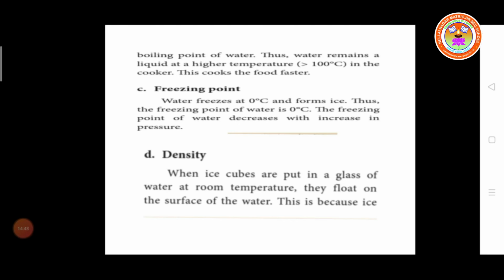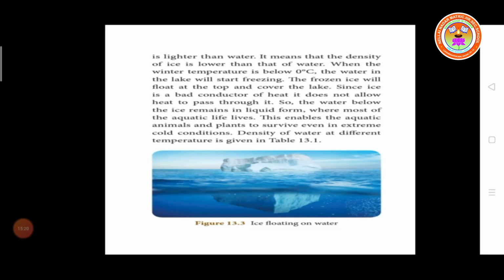Then freezing point. Water freezes at 0 degrees Celsius and is converted into ice. The freezing point of water decreases with increasing pressure. Then density. When ice cubes are put in a glass of water at room temperature, they float on the surface of the water. This is because ice is lighter than water. So it means the density of ice is lower than that of water.